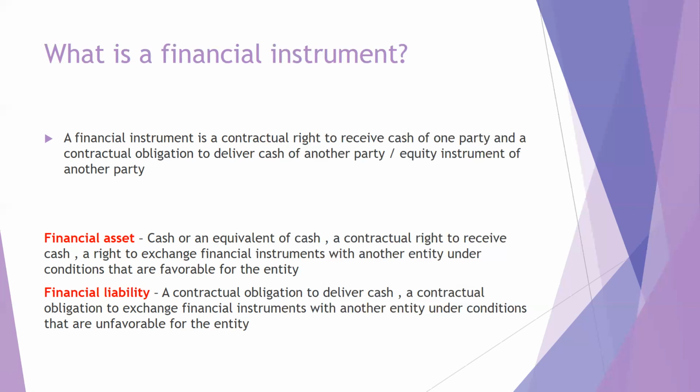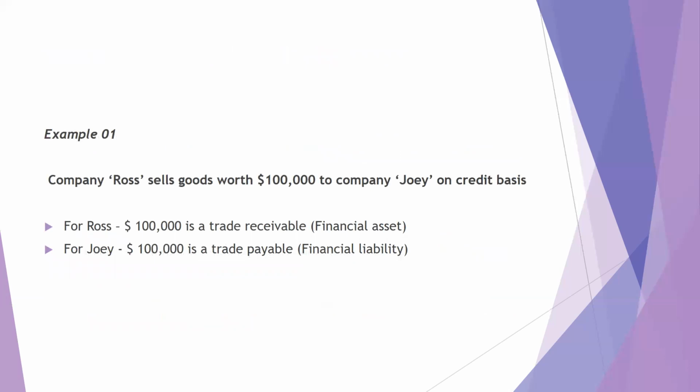Now let's look at the definitions of financial asset and financial liability. A financial asset can be cash or an equivalent of cash, a contractual right to receive cash, or a right to exchange financial instruments with another entity under conditions that are favorable for the entity. A financial liability is a contractual obligation to deliver cash, or a contractual obligation to exchange financial instruments with another entity under conditions that are unfavorable for the entity.